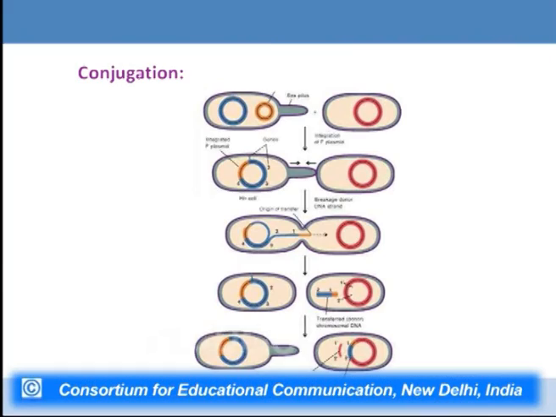only a part of the F plasmid, which is represented by the orange fragment, and 1 and 2 genes which are present on the chromosome of the host, are getting transferred into the recipient cell. The genes 3 and 4 stay as such, and the other half of the genes of the F plasmid is also not getting transferred. However, because of the rolling circle replication, the entire DNA gets replicated in the donor organism, and a complete copy of the host chromosome, which is carrying the integrated F plasmid, gets formed.